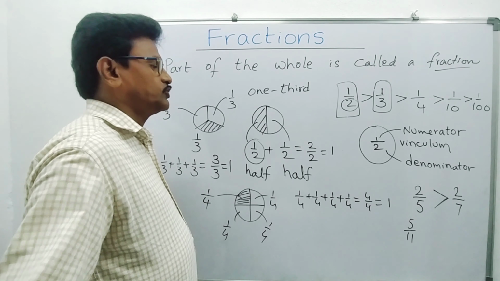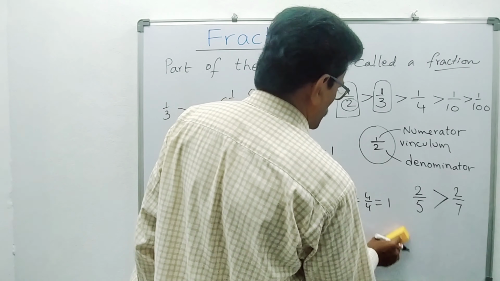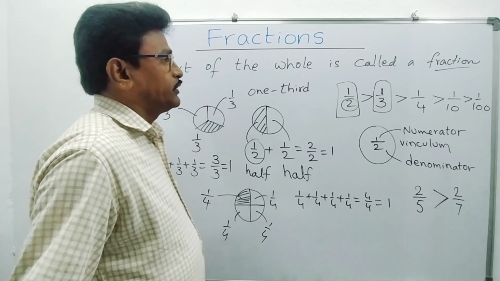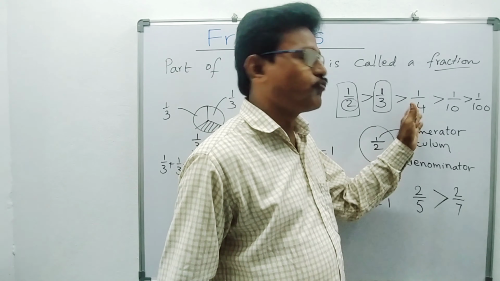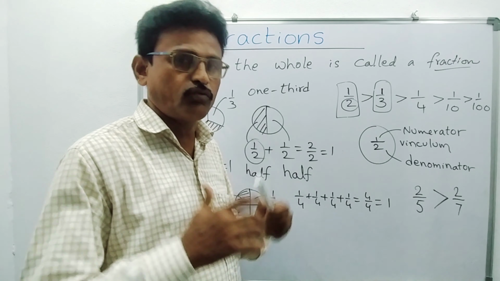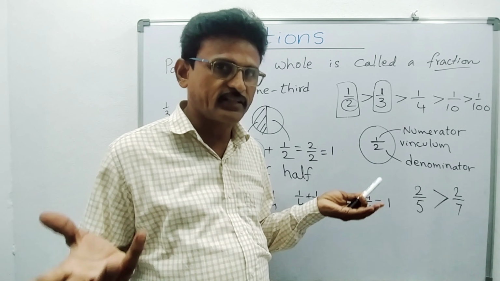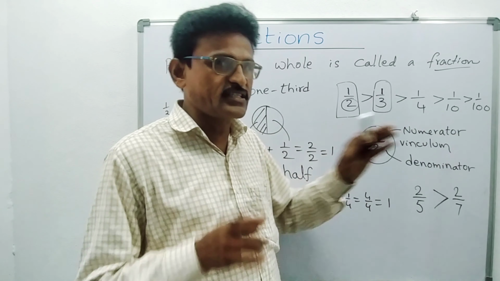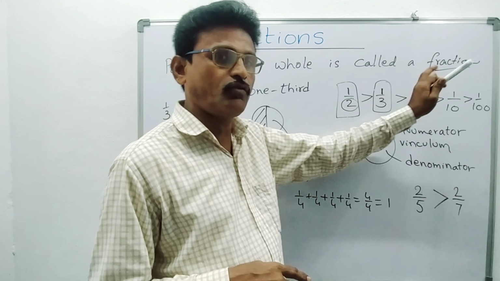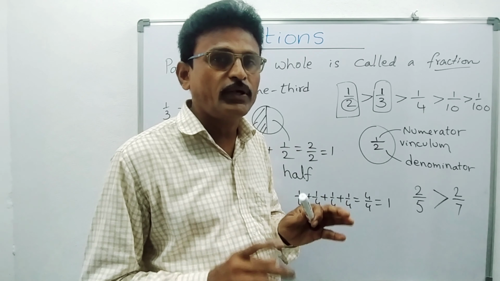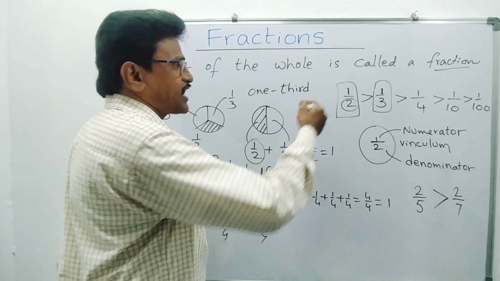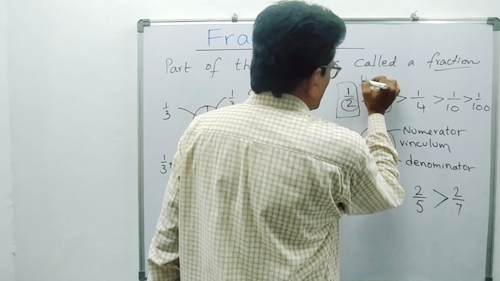And one more thing you have to find here. See students, 1 by 2, 1 by 3, 1 by 4, 1 by 10, 1 by 100, 1 by 16 are fractions. All these fractions have numerator 1. These are said to be unit fractions.